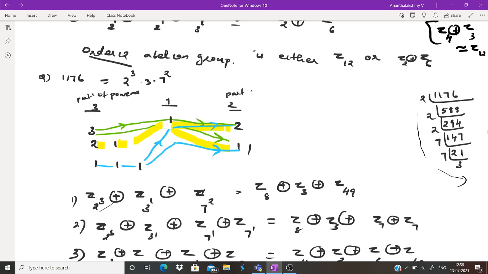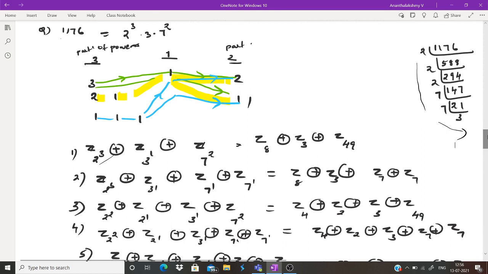Now you consider all those combinations. You can see the combinations I have written in green, yellow and blue. The first one is 3, 1, 2.